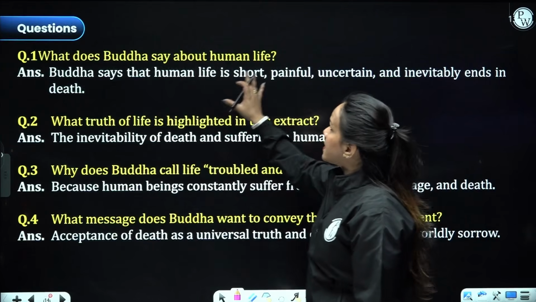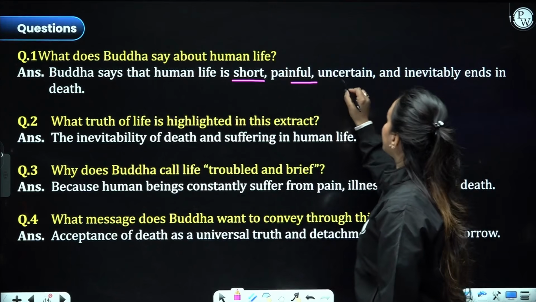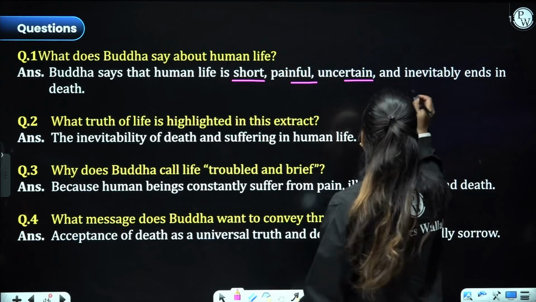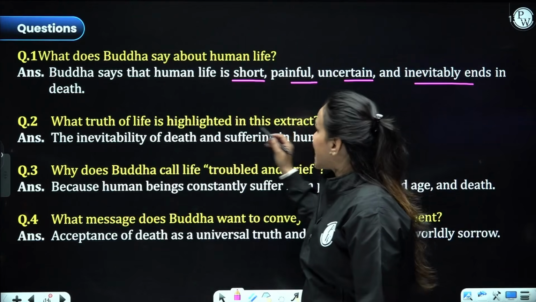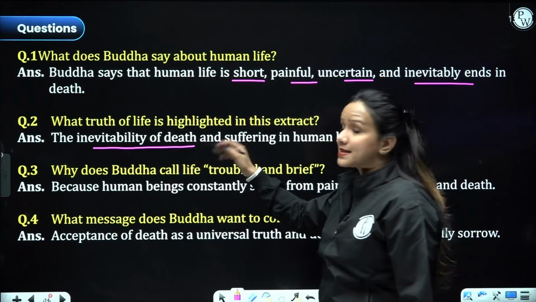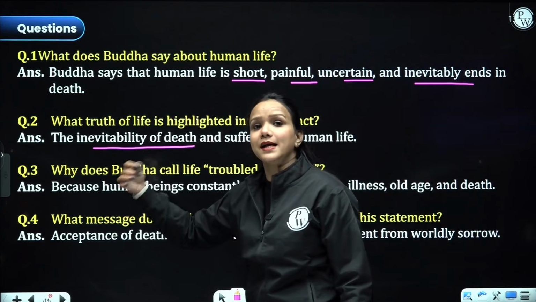What does Buddha say about human life? That it is short, painful, uncertain, and is full of sufferings at the same time, right? And you cannot escape death ultimately. What truth of life is highlighted? Inevitability of death, that it is inescapable. You cannot escape death at any cost.